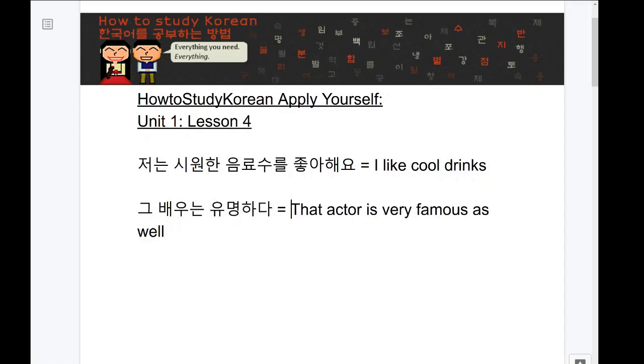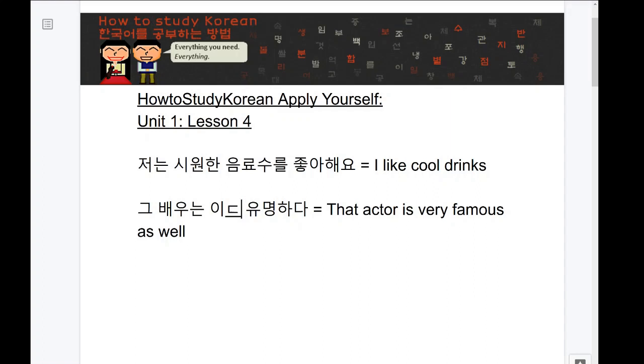And this is actually a possible sentence. This is just saying that that actor is famous. And a very common mistake that Korean learners, especially English speakers, make, is they want to use the word is. Because is in Korean is ida. So Korean learners usually put ida here somewhere. And it doesn't matter where you put it, it's going to be unnatural in this sentence because it's incorrect.